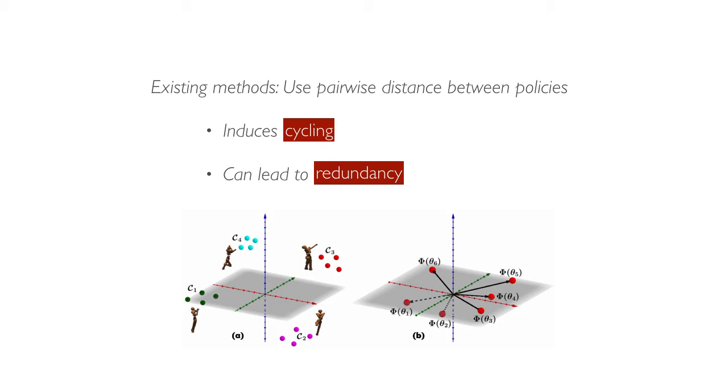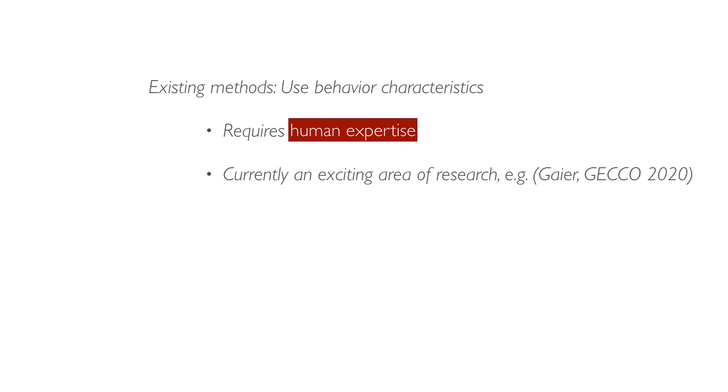Firstly, it induces cycling, whereby agents repeatedly rediscover the same behaviors and never fully exploit them. Secondly, it can lead to redundancy, as we show in the diagram. On the left, agents are grouped into clusters. From a top-down view, the population may appear diverse, but has several policies with the same behaviors. On the right, we see a set of policies which can all be described by a linear combination of the others. Another key issue is the requirement for a hand-specified behavior characterization.